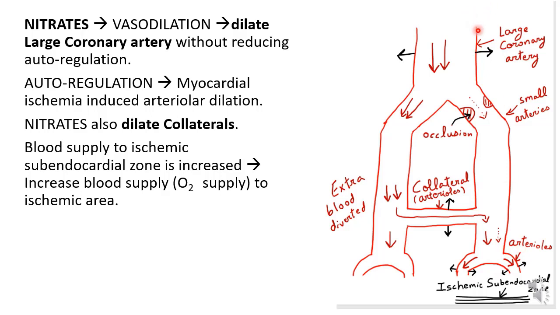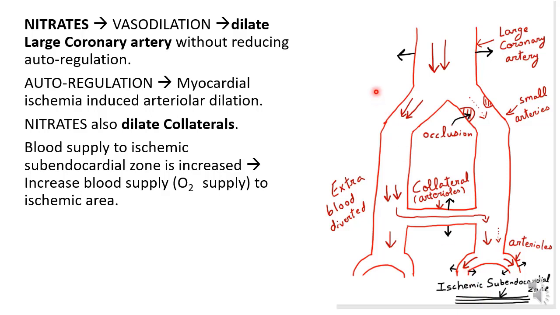Now nitrates dilate large coronary artery without reducing autoregulation. Autoregulation means myocardial ischemia induced arteriolar dilation. Due to this ischemia, arterioles in this area are dilated due to autoregulation.